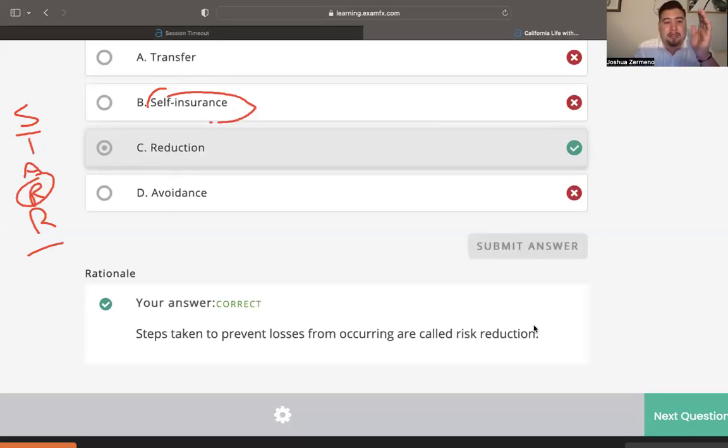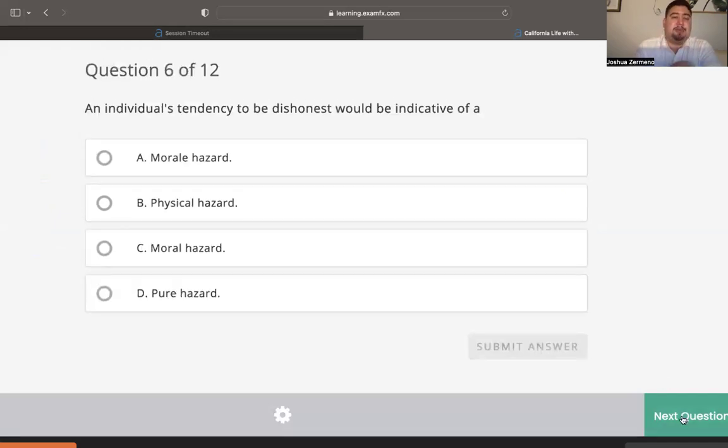So remember, it's steps taken to prevent a loss from occurring, and installing locks is a perfect example of reduction. Number 6, an individual's tendency to be dishonest would be indicative of a what? So this person, what are they doing? The keyword here is that they're dishonest. Indicative is not really a keyword. It just means it indicates or it shows something to someone. So here the keyword is mainly being dishonest.